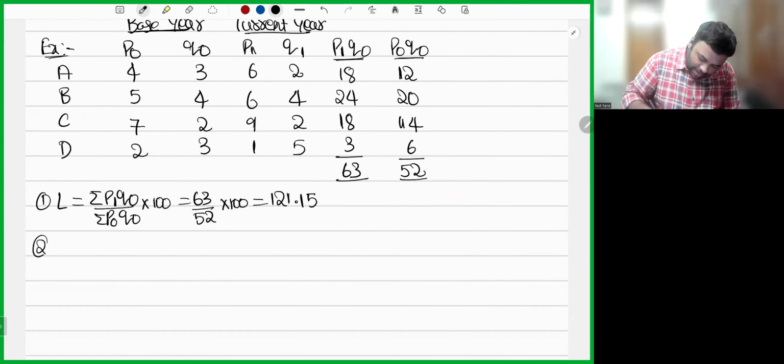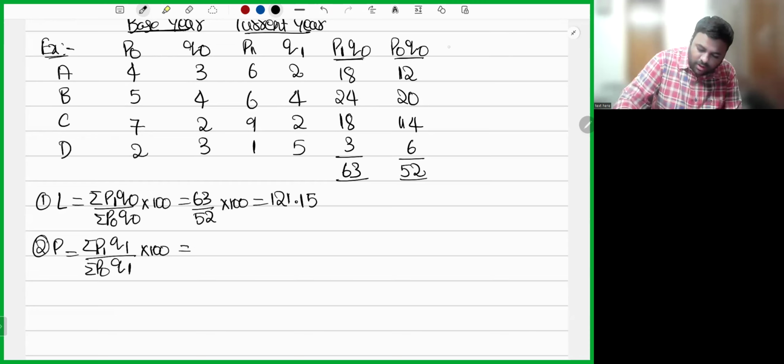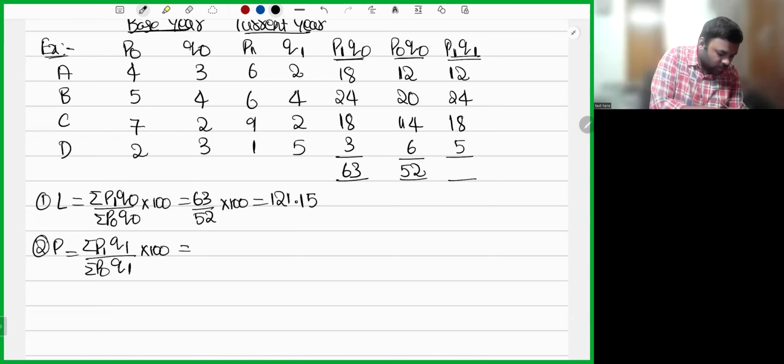Next, Paasche. Summation of P1 Q1 by summation of P0 Q1 into 100. We take Q1. So P1 Q1: 6 into 2, 12. 6 into 4, 24. 9 into 2, 18. 5 into 1, 5. 12 plus 24 plus 18 plus 5, 59.